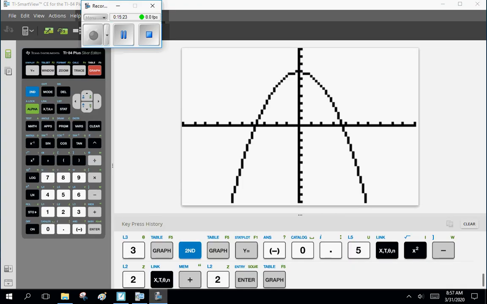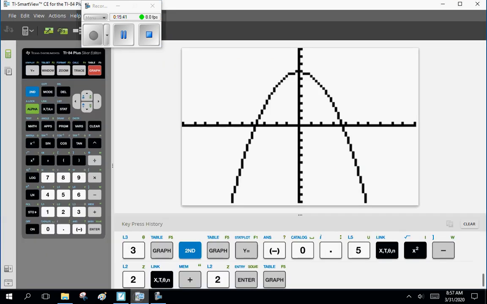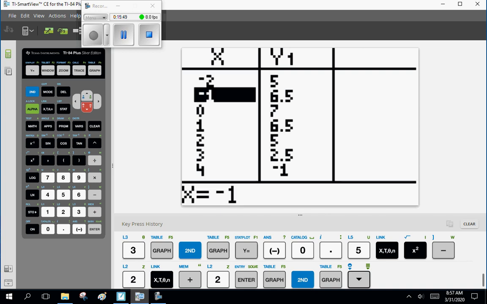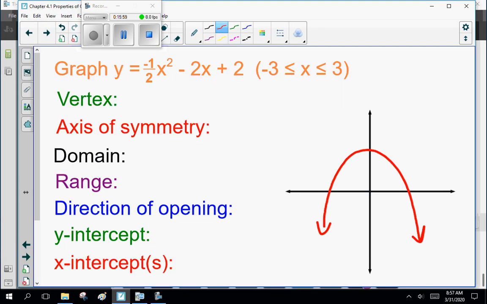Okay, ladies and gentlemen, when I draw the graph, I get this. So it goes something like that. Now, the vertex, where's the peak? That's a good question. So we go to our table of values. And where is our top? It looks like we're lucky. We get a symmetrical one at 0. X is 0, y is 7. We're lucky there.